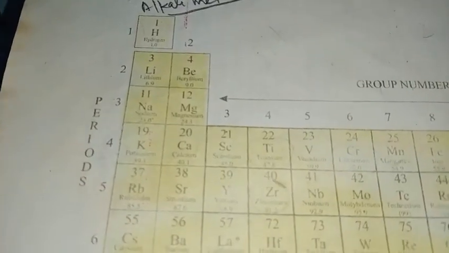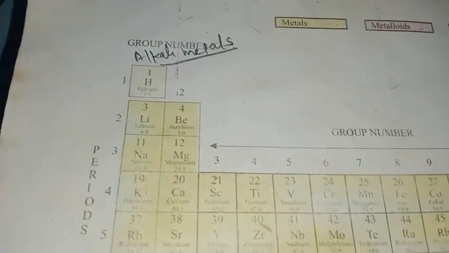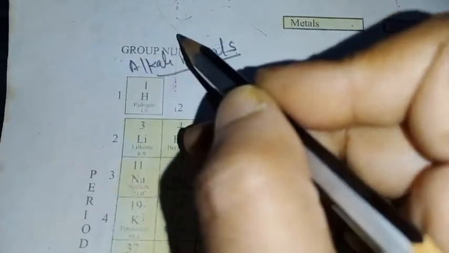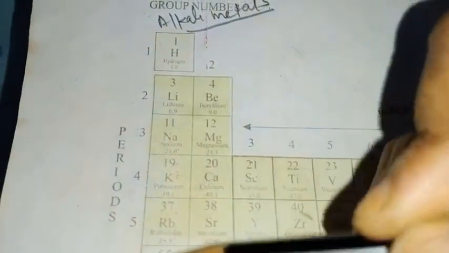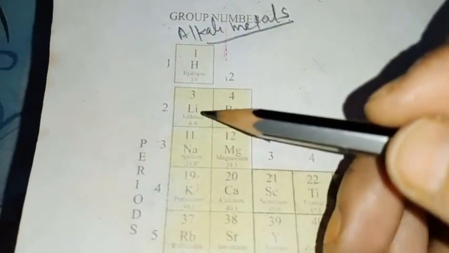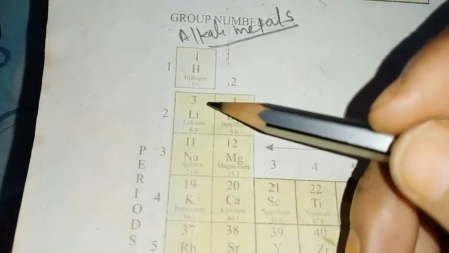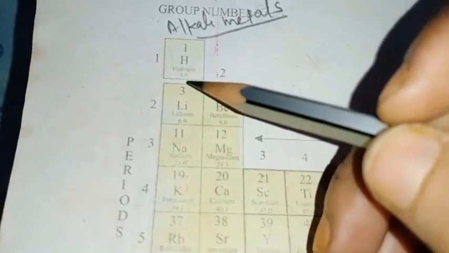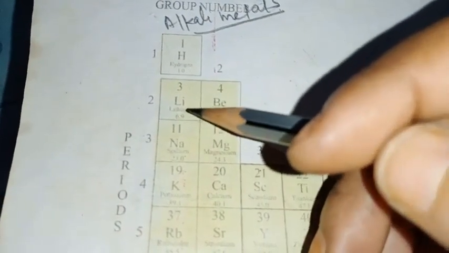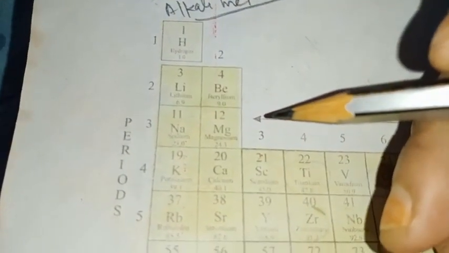Why are they called alkali metals? Alkali refers to the word alkaline. Elements present in the first group are called alkali because these elements react vigorously with water to produce alkaline solution. Are you getting it?